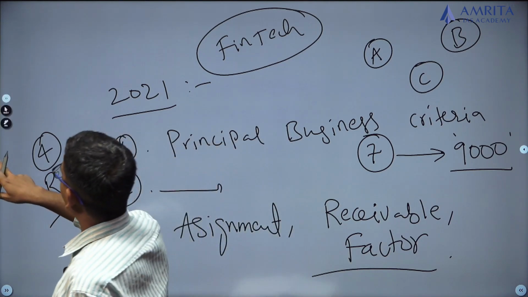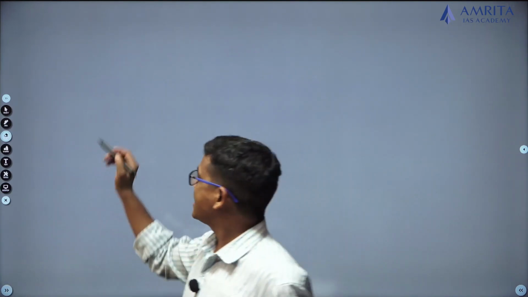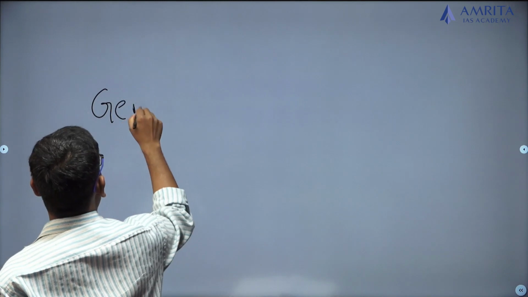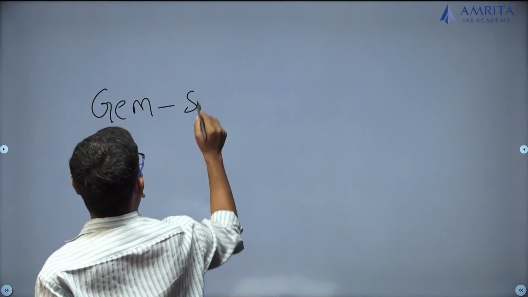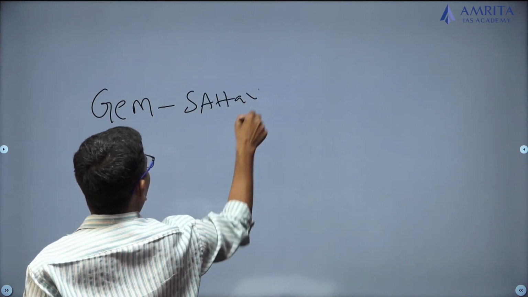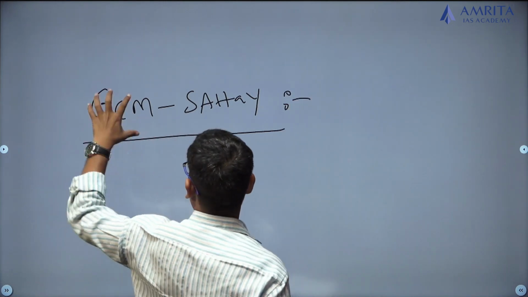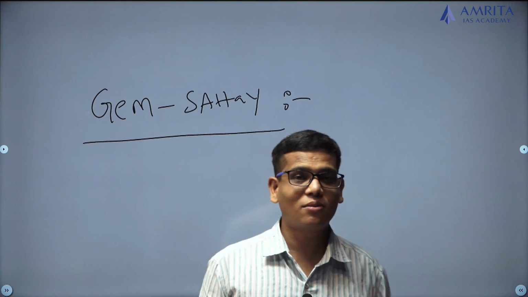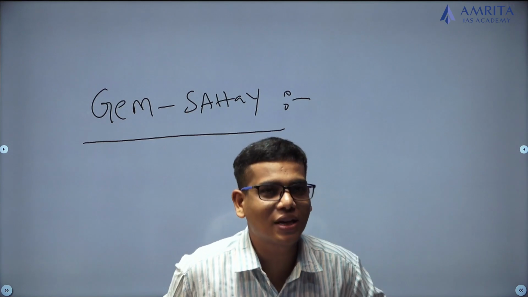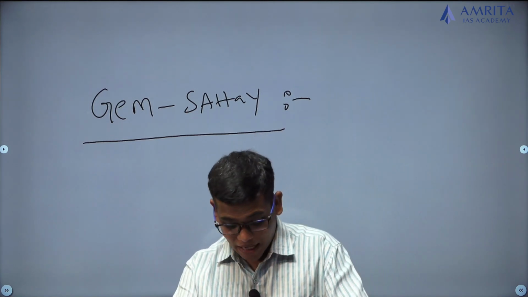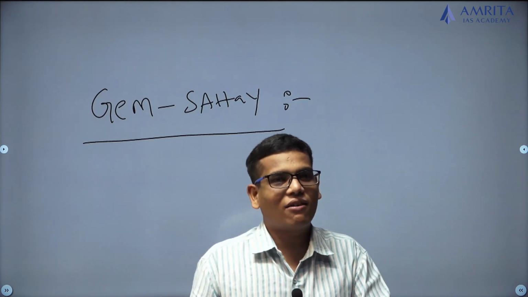And one more thing, just remember this, it is important to the same MSMEs. There is a portal called GeM Sahay. GeM Sahay is a portal which is helpful for meeting the credit needs of MSMEs. This is a government e-marketplace. It is a platform. On this government e-marketplace, some of the MSMEs are selling their produce to the government, and government may not repay that amount of money immediately. It may take some time because it's a governmental process.